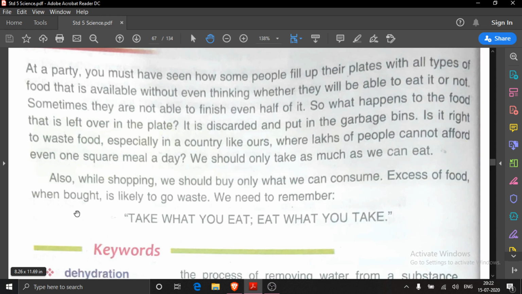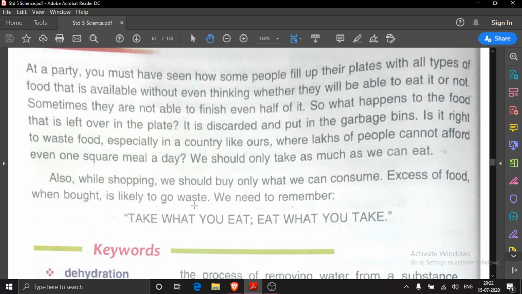Excess of food when bought is likely to go waste. If you are buying more food, that is excess of food which you cannot consume, then obviously it will be wasted. So is it a good thing to waste the food?